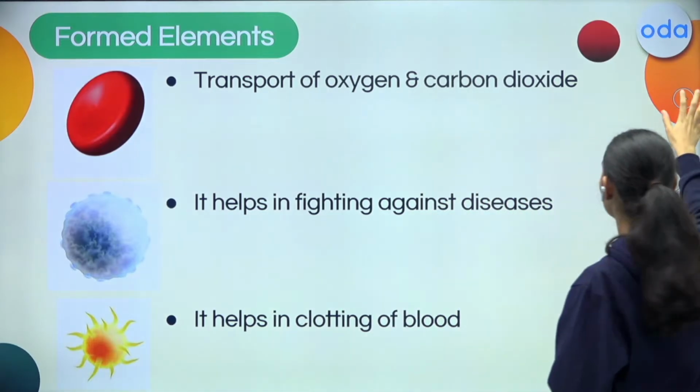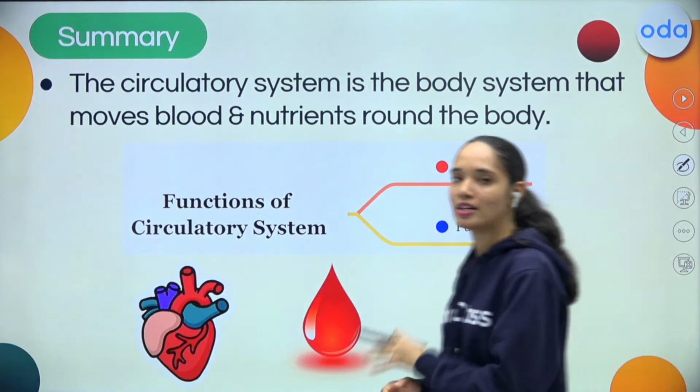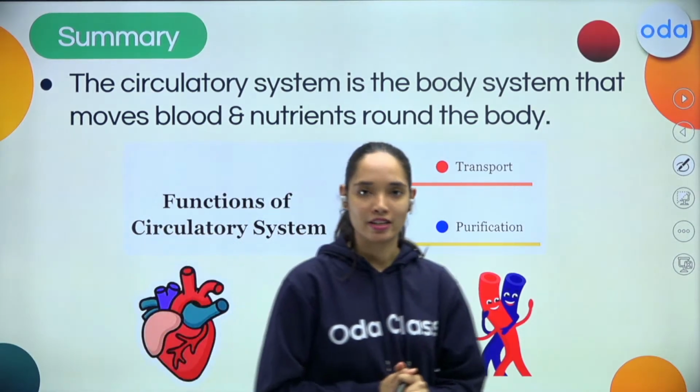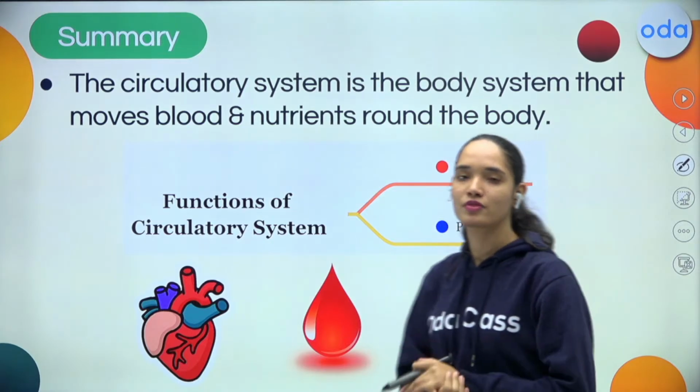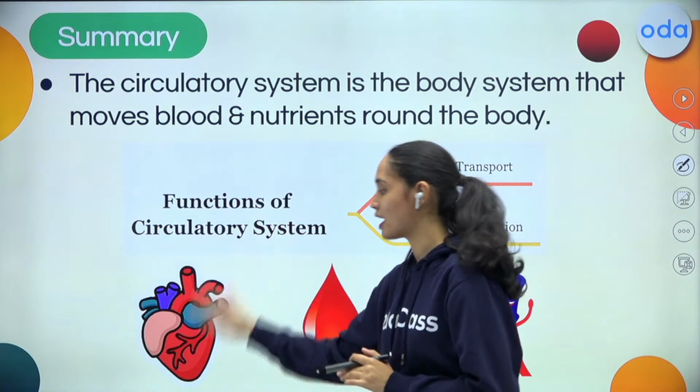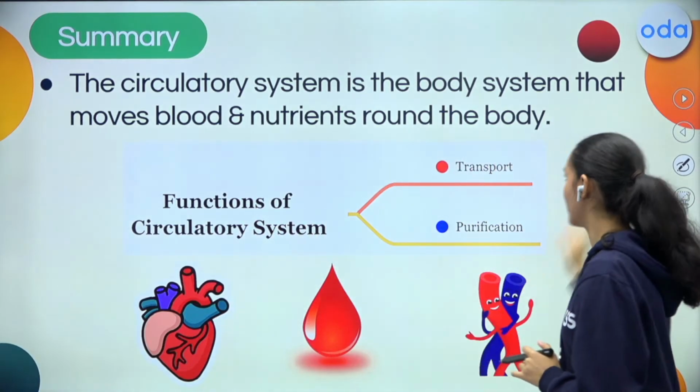And now, my dear students, in this session, you learnt about the circulatory system. You learnt what is a circulatory system, what are the functions of circulatory system, and you also learnt about its members such as heart, blood, and blood vessels.